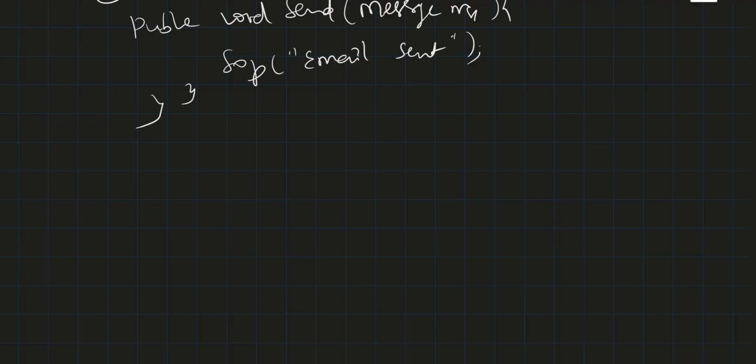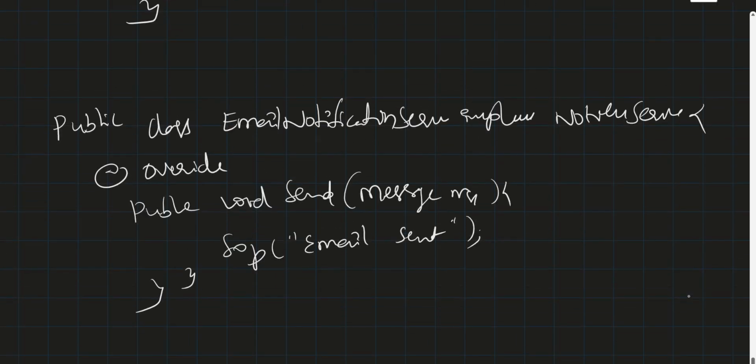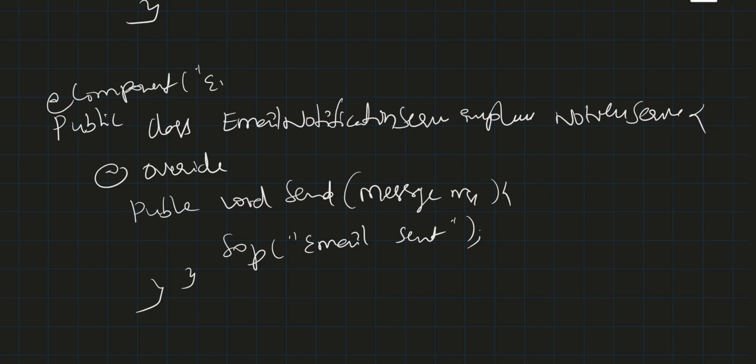So we blindly do that. This is Spring Boot, so we have the @Component annotation with the bean name emailNotificationService. Till here it is fine.